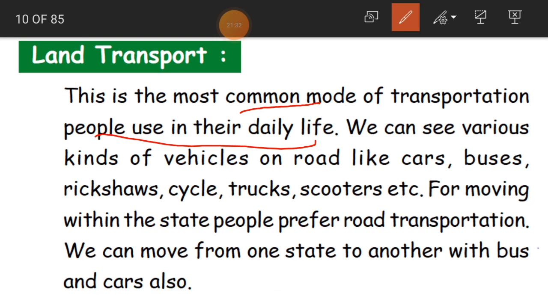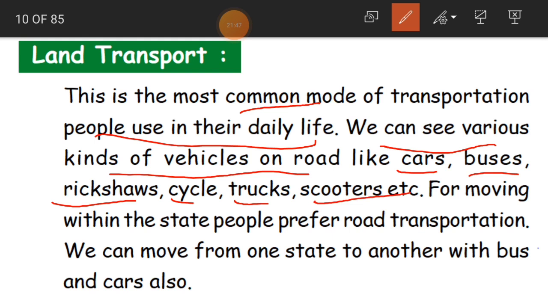So through our own vehicles or through buses or auto rickshaws, anything. We can see various kinds of vehicles on the road like cars, buses, rickshaws, cycles, trucks, scooters, and so many. These are all the vehicles which transport us from our place to another place. Clear?